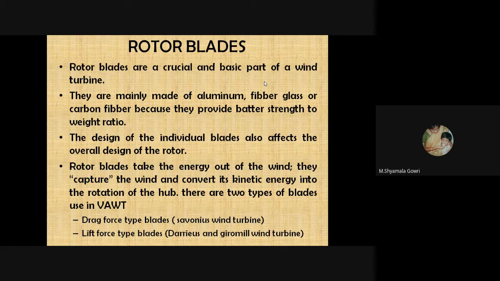Rotor blades are a crucial and basic part of a wind turbine. They are mainly made of aluminum, fiberglass, and carbon fiber because they provide a better strength to weight ratio. The design of individual blades also affects the overall design of the rotor. The rotor blades take the energy out of the wind. They capture the wind and convert its kinetic energy into the rotation of a hub. There are two types of blades. One is drag type blades, as in the Savonius wind turbine, and the other is lift type blades, as in the Darrieus wind turbine.